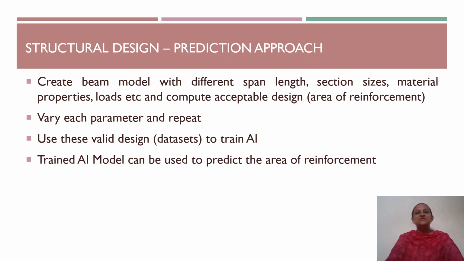Previously we have seen the application of AI for structural design and optimization, and the present slide shows how AI can predict the reinforcement area for a given beam, so that it can be used for both the optimization approach as well as the prediction approach. For example, if you want to design a beam, consider a beam which has a span of 6 meters, a width of 300 mm and an effective depth of 500 mm. Take it as an example, and the concrete strength is 30 megapascals.